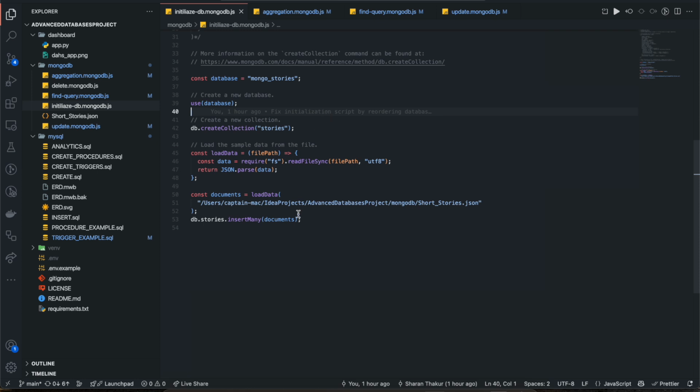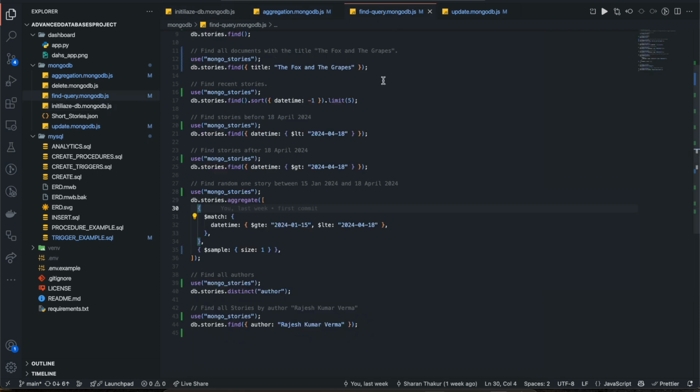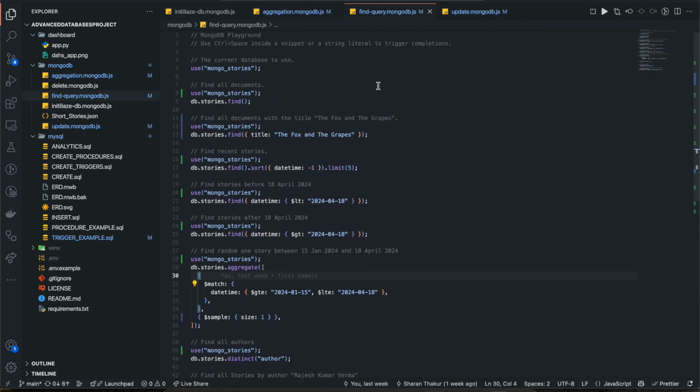So for the MongoDB project, I have added some short stories in the GitHub repository that I'm providing. This is the script to initialize the database with all of the documents. Then I have the find queries in one place.